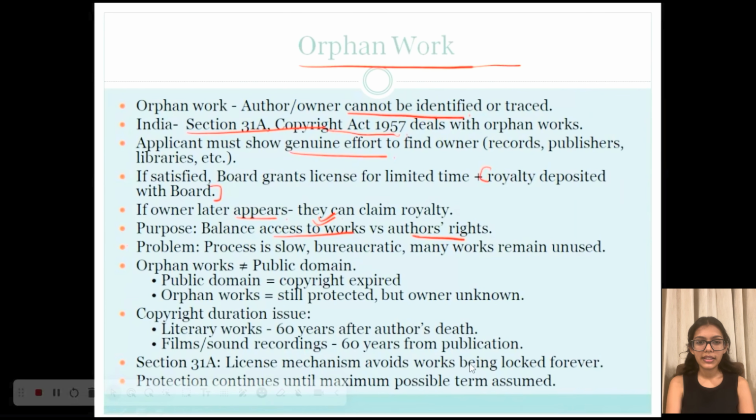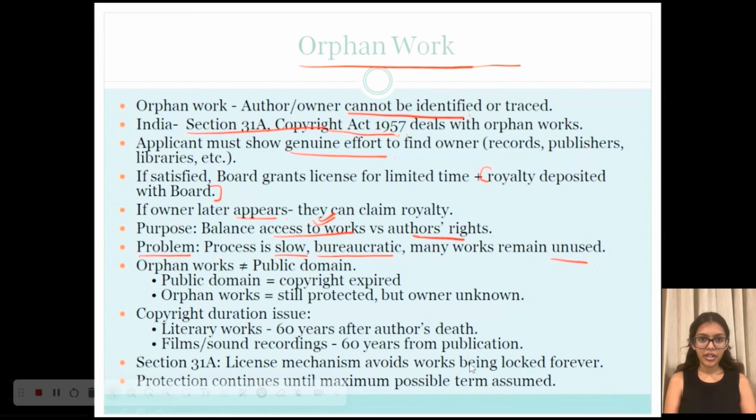Although with each system there are pros and cons. So this system also has some challenges. Now many people argue that this process is very slow and bureaucratic. So it makes it hard for libraries and researchers to actually use orphan works. And in practice, this means that many orphan works still remain unused to this day.